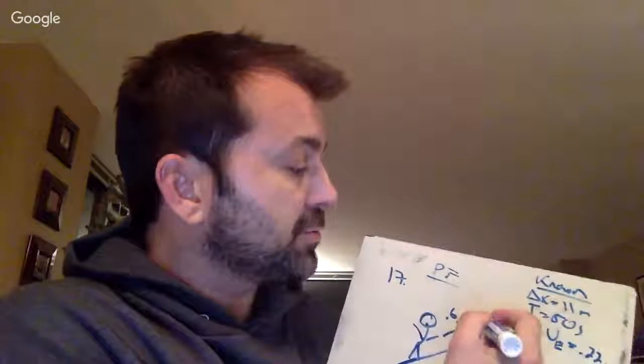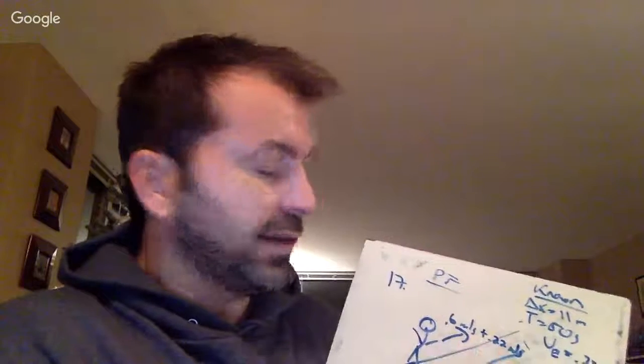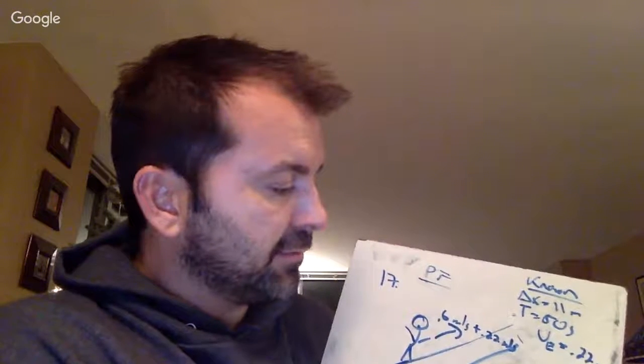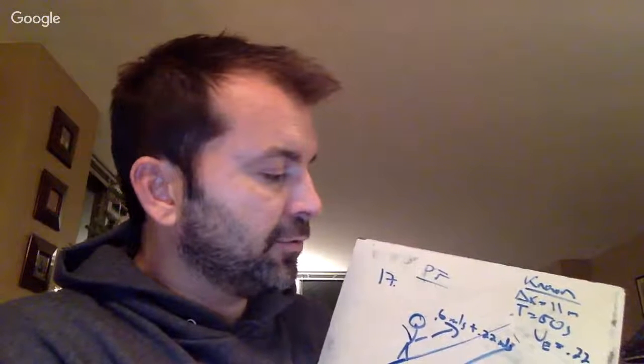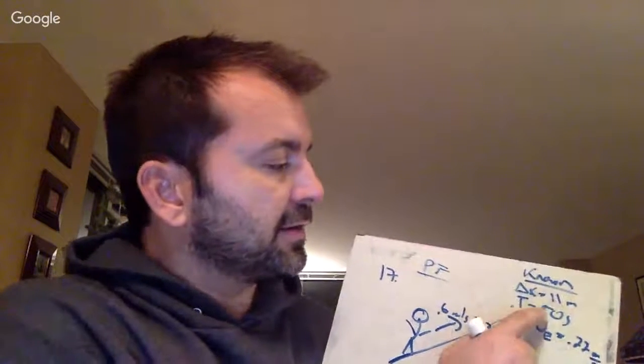So my actual speed isn't 0.6, but it's 0.82, right? Do you see how I did that? So I now know my velocity, we'll do V sub m for my velocity, is 0.82 meters per second, and I've got to cover 11 meters. So going 0.82 meters per second, how long would it take me to cover 11 meters?